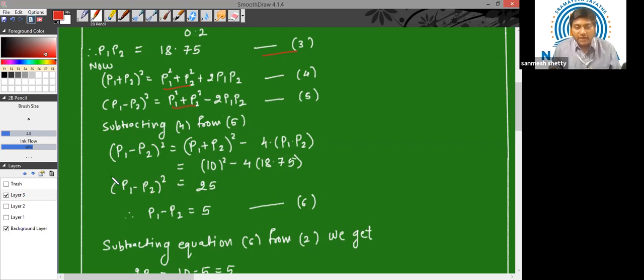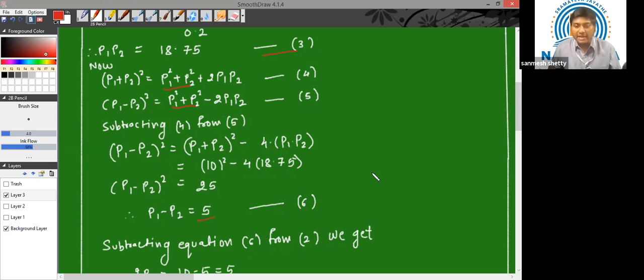So now we can find the value of P1 minus P2. Simply, we can substitute all these values which we have. P1 plus P2, which we already have, which is 10, minus 4 times P1 into P2 product we have found, which is 18.75. So the value of P1 minus P2 whole square, if you do this math, comes out to be 25. Again, we need the value of P1 minus P2. So let us take the square root on both the sides. So we get P1 minus P2 is equal to 5.